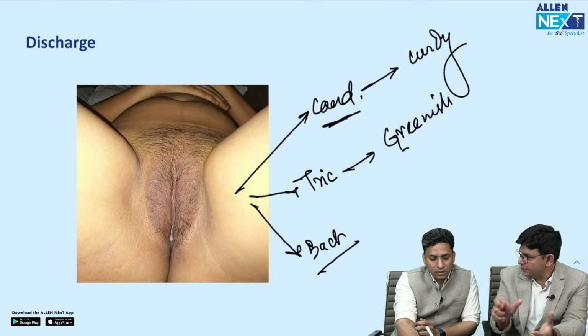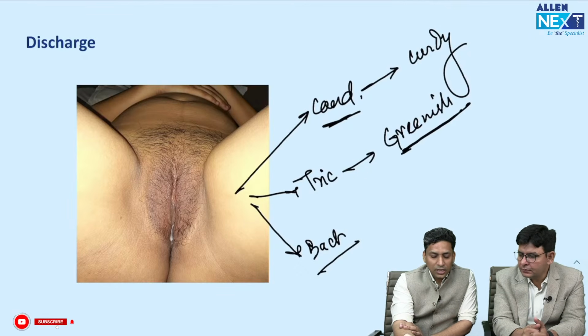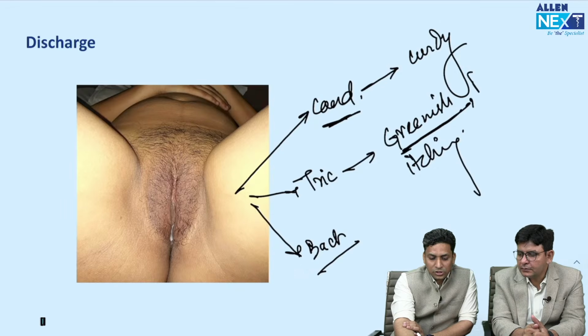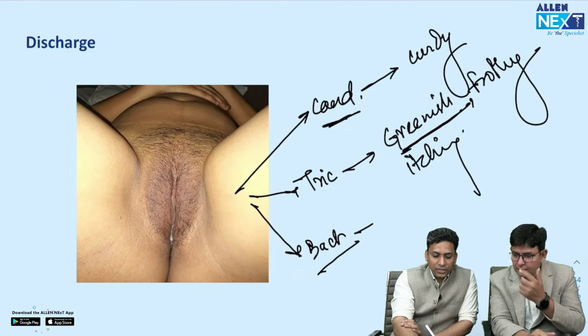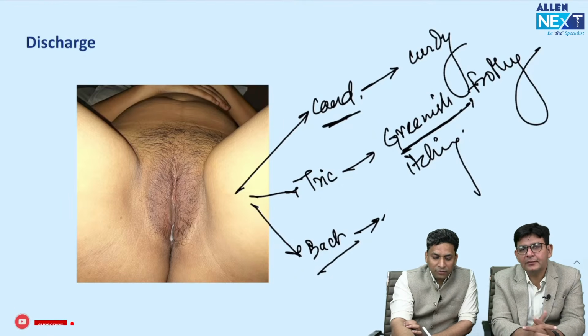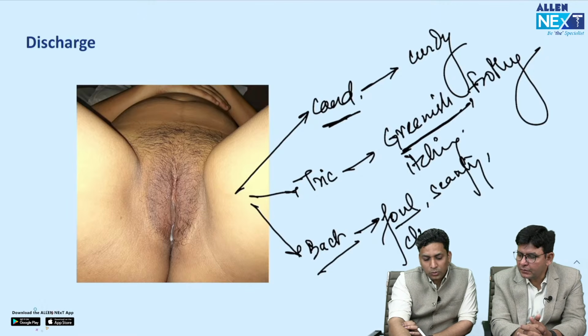It can be grayish also, no, sir? Yes. Greenish or grayish discharge, with a lot of itching, and this discharge is frothy. Right. And if it is bacterial, then you will get foul smelling, scanty discharge, and this has clue cells or a positive whiff test.